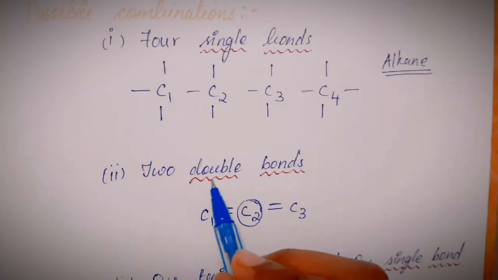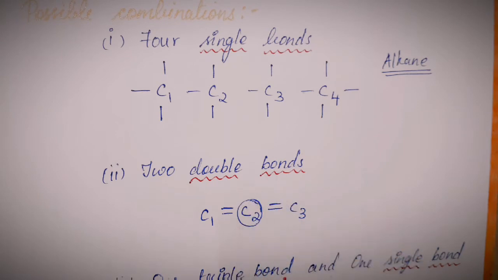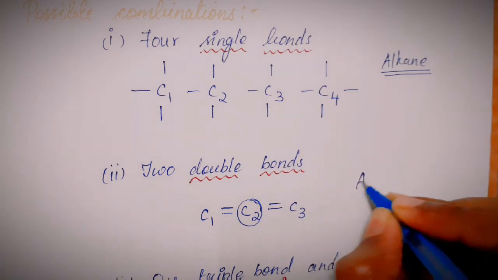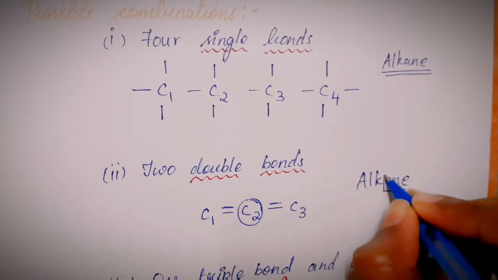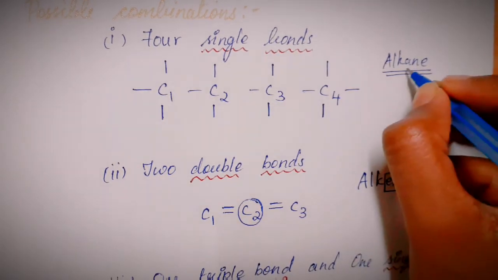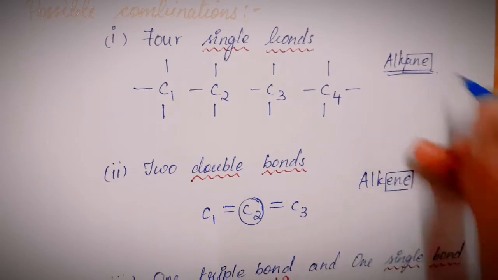Second point involves double bonds. No matter how many single bonds are present in a compound, even if one double bond is present, then the compound is called an alkene. Can you see the difference? It's ene in this case and ane in the first case.